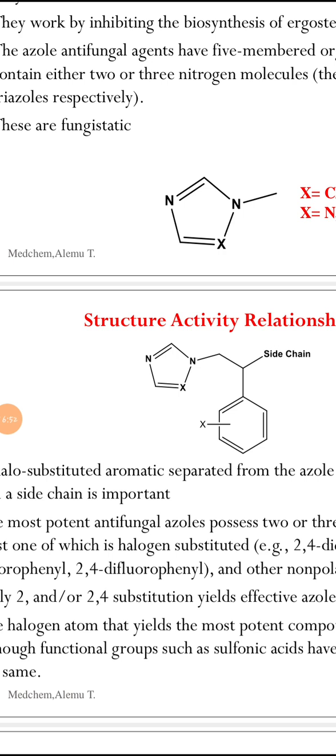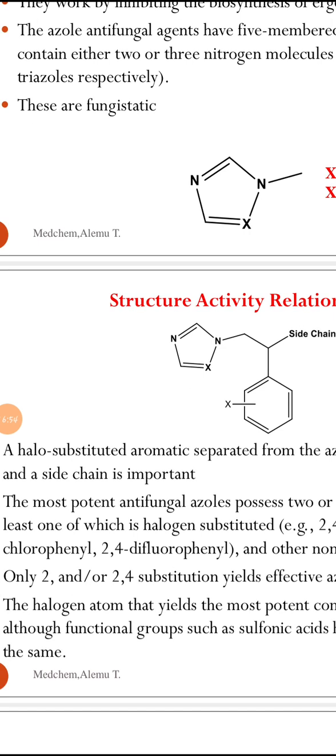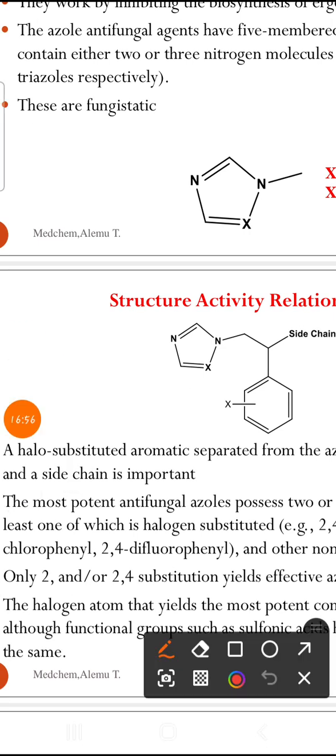Look, the third very important thing is the introduction of a halogen atom, either in ortho or para position. Substitution in other places will decrease antifungal potencies, meaning that meta substitution will decrease potency.